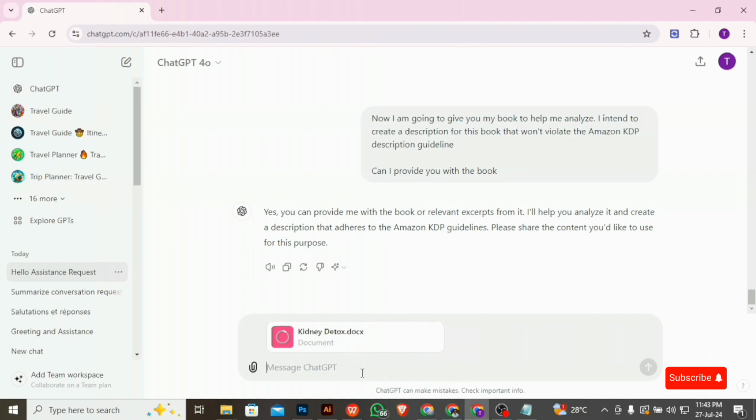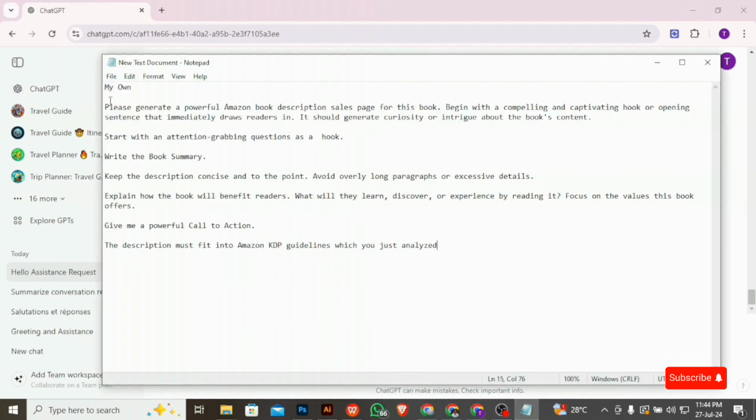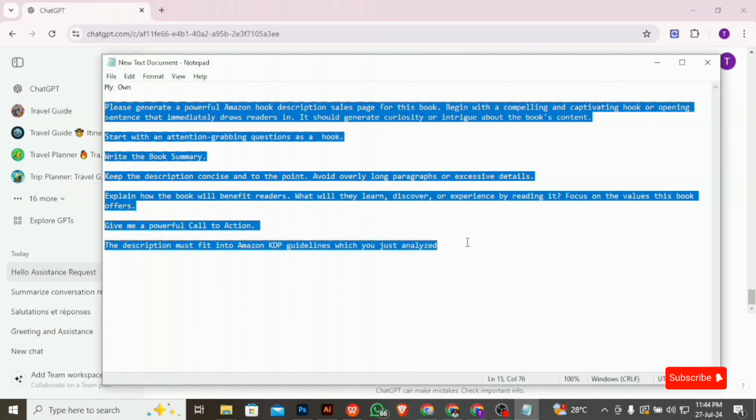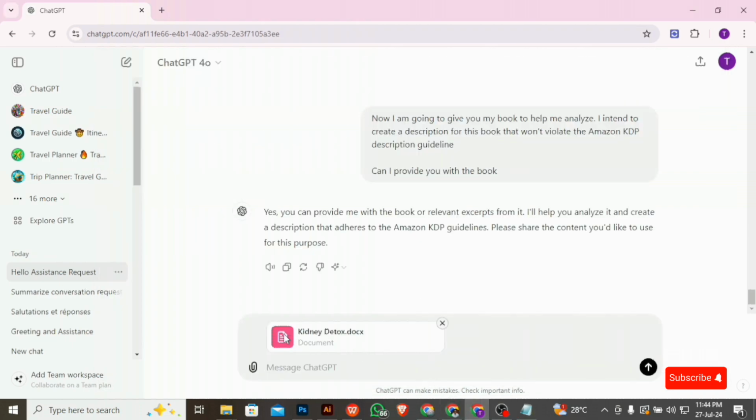Then what I'm going to do next while it's loading is I will copy my description prompt. The prompt says, please generate a powerful Amazon book description sales page for this book. Begin with a compelling and captivating hook or opening sentence that immediately draws readers in. It should generate curiosity or intrigue about the book's content. Start with an attention-grabbing question as a hook. Write the book summary, keep it concise and to the point. Avoid overly long paragraphs and excessive details. So I'm going to copy this out while I wait for the book to load into ChatGPT.